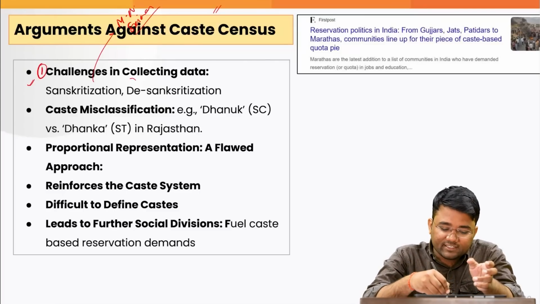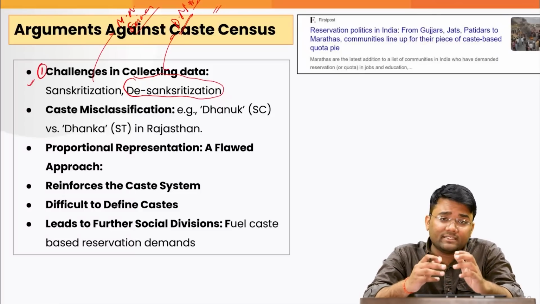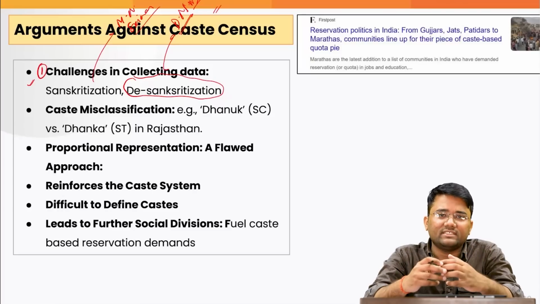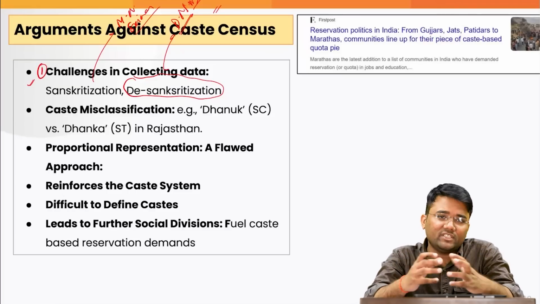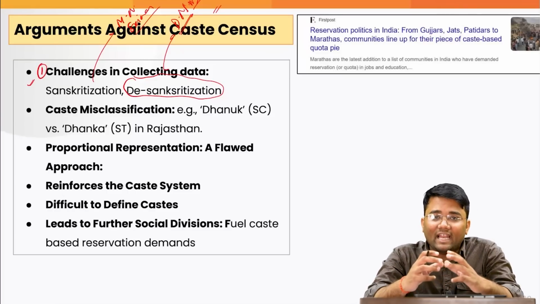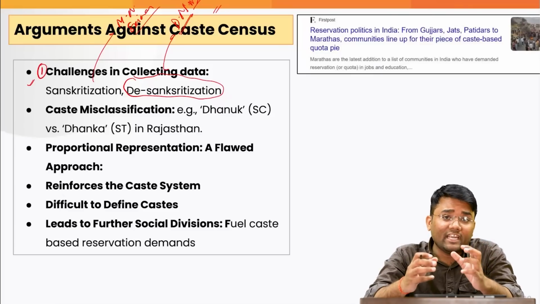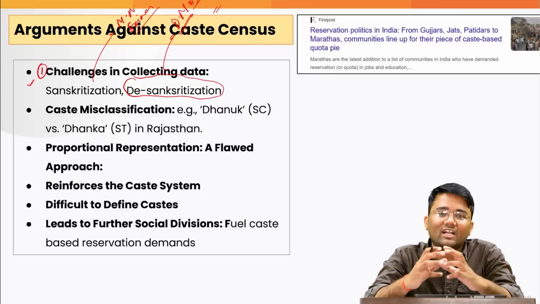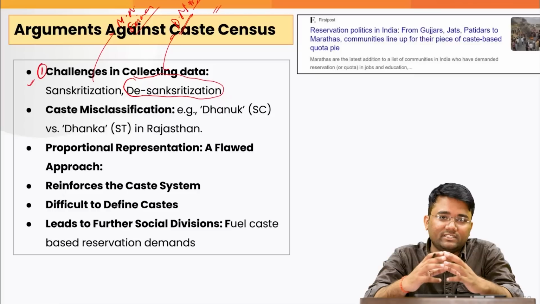Then there is the process of desensitization, which was given by D.N. Majumdar. As per this process, there are some cases where upper caste people try to imitate the lifestyle of lower caste people. For example, in diet, some upper caste people like Brahmins started eating non-vegetarian foods. Also, there have been cases where these lifestyles have been imitated to actually get the benefits of some government run programs which were specifically designed for lower caste people, for example, the benefit of affirmative action or the reservation policies.